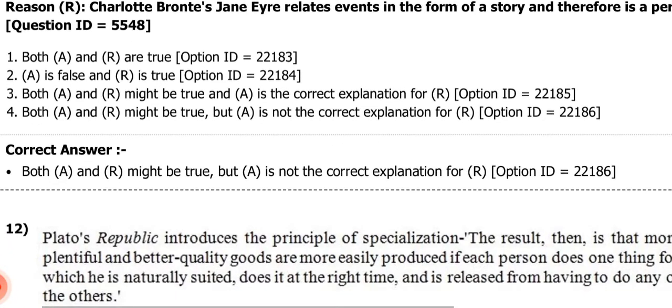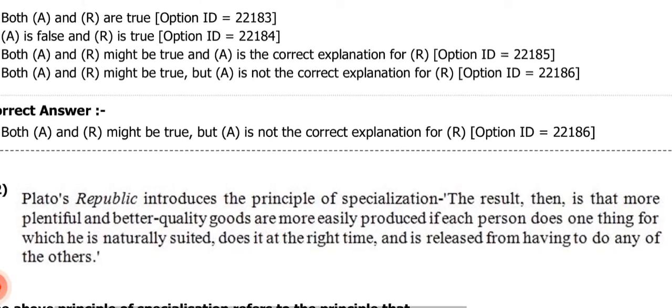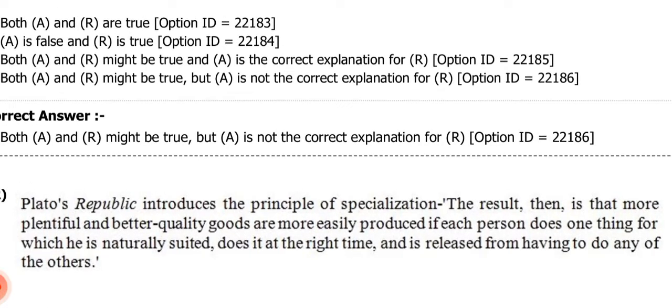Next question. Number 12 is saying Plato's Republic introduces the principles of specialization. The result then is that more plentiful and better quality goods are more easily produced if each person does one thing for which he is naturally suited, does it at the right time, and is released from having to do any of the others.